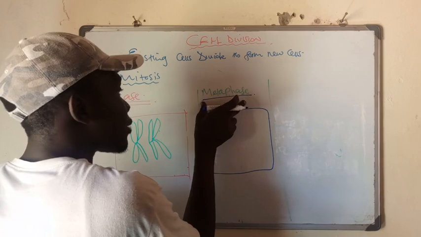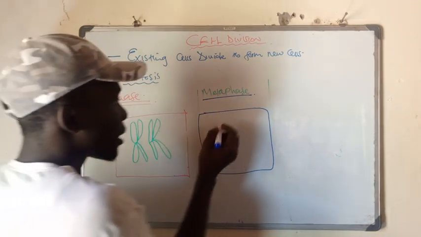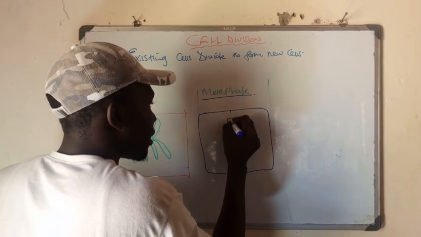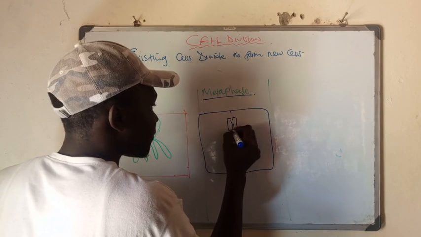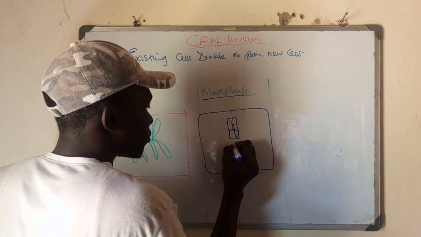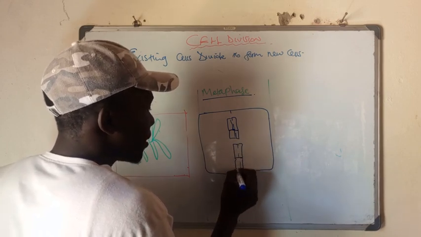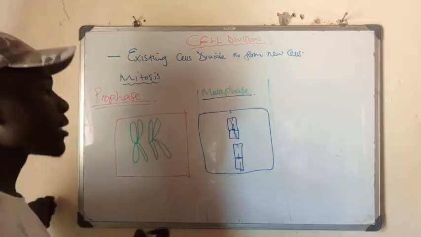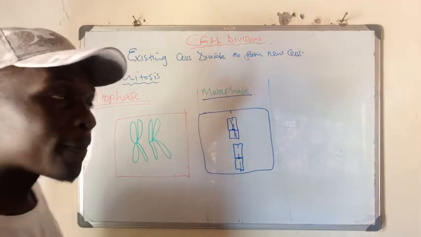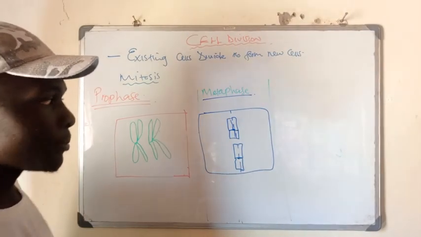So in this stage, what divides this stage from these other stages is that these chromosomes now begin to pair up here on the equator. So you have this chromosome there. I hope it's visible. Then you have that chromosome. So you must keep in mind that here we just write two chromosomes because we cannot write 46 chromosomes, but we must have 46 chromosomes as for a normal cell in a human being.